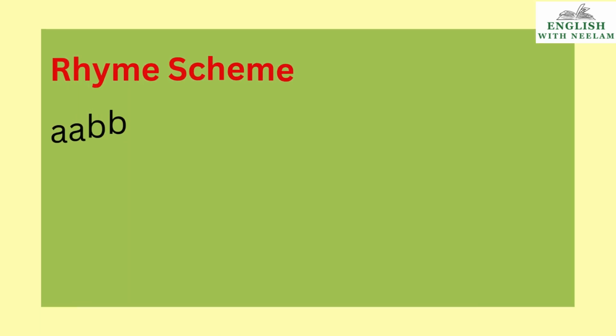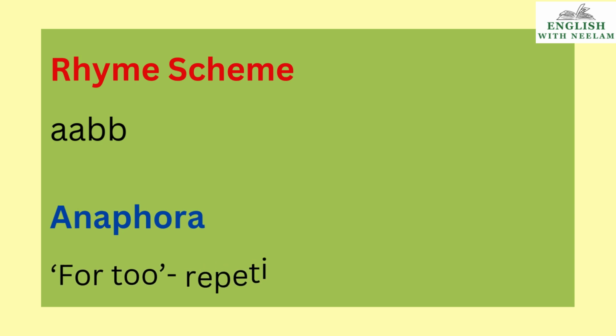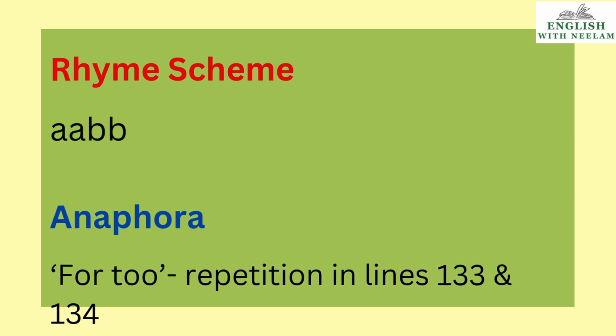Next is, children, rhyme scheme. Rhyme scheme of the poem is AABB. Next poetic device is anaphora. Children, line number 133 and 134, they start with these two words, for two. When two consecutive lines start with the same word, that poetic device is called anaphora.